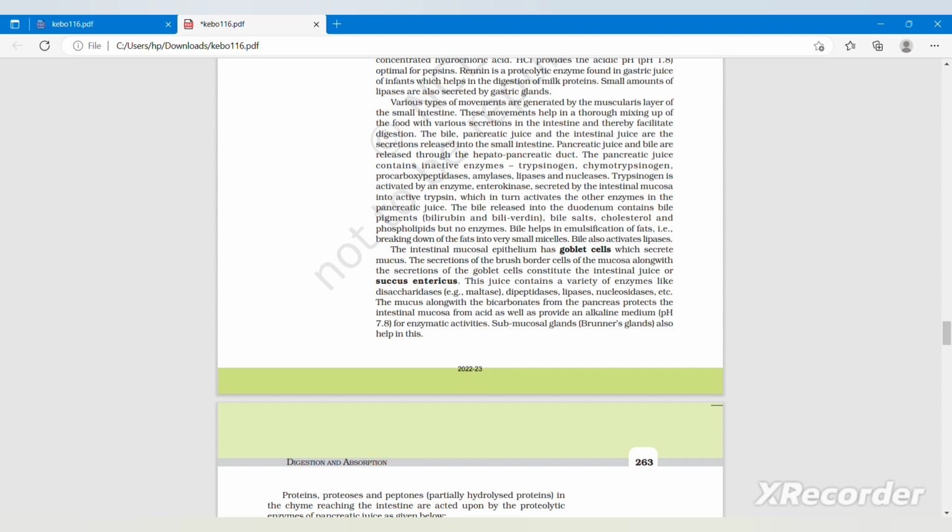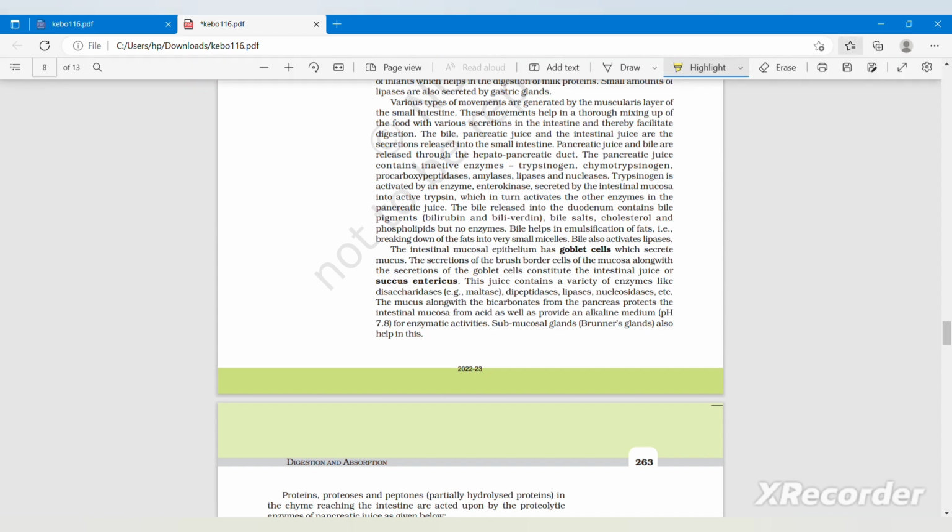The mucus along with the bicarbonates from the pancreas protects the intestinal mucosa from acid as well as provides an alkaline medium, that is pH 7.8, for enzymatic activities. Some mucosal glands, that is Brunner's glands, also help in this.